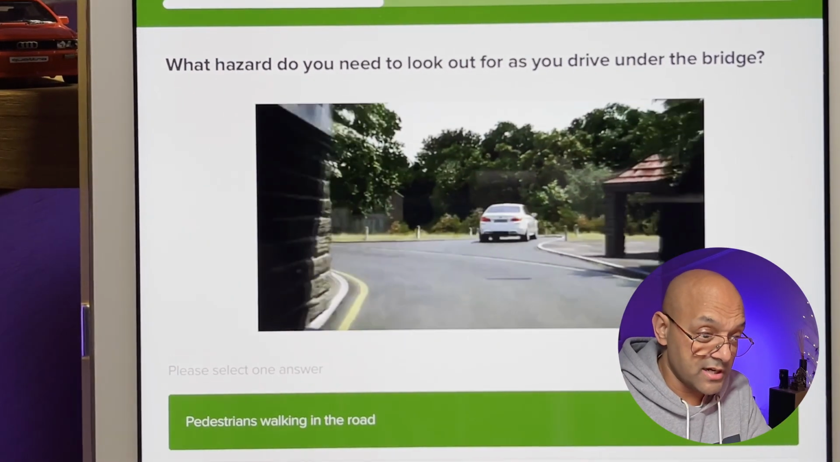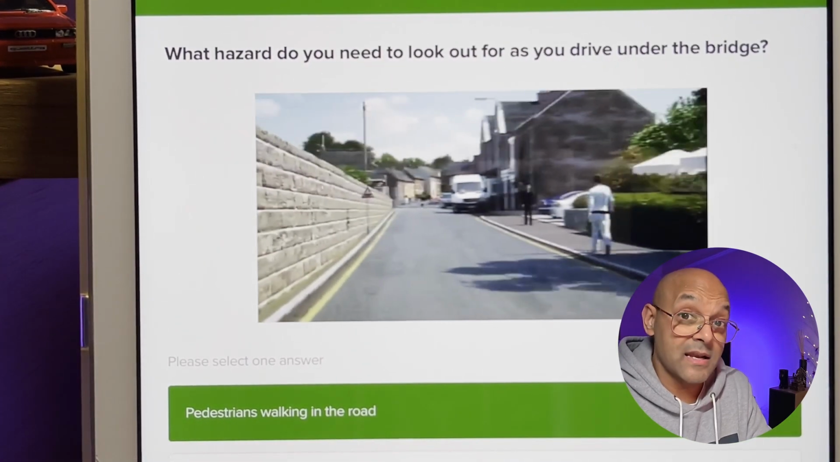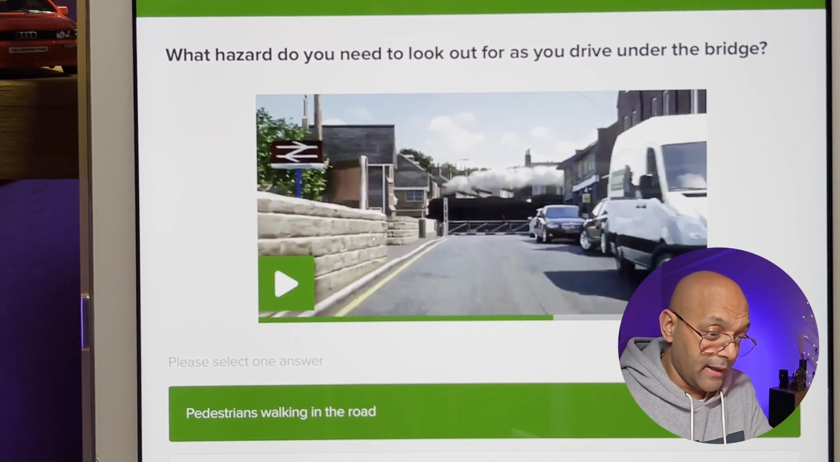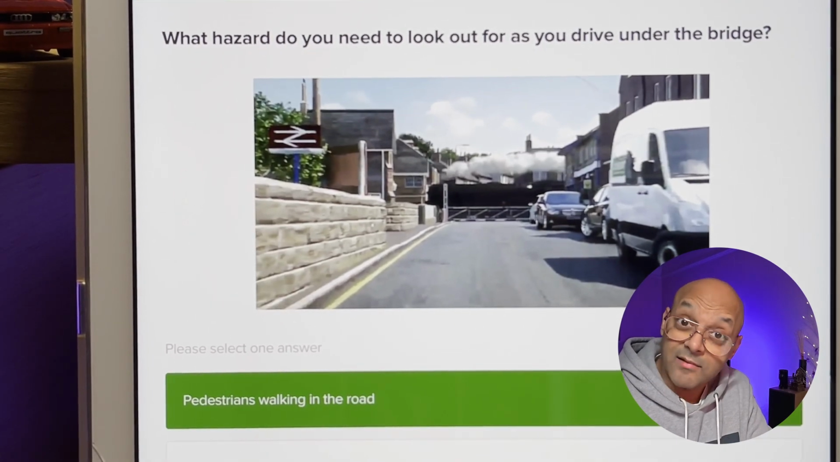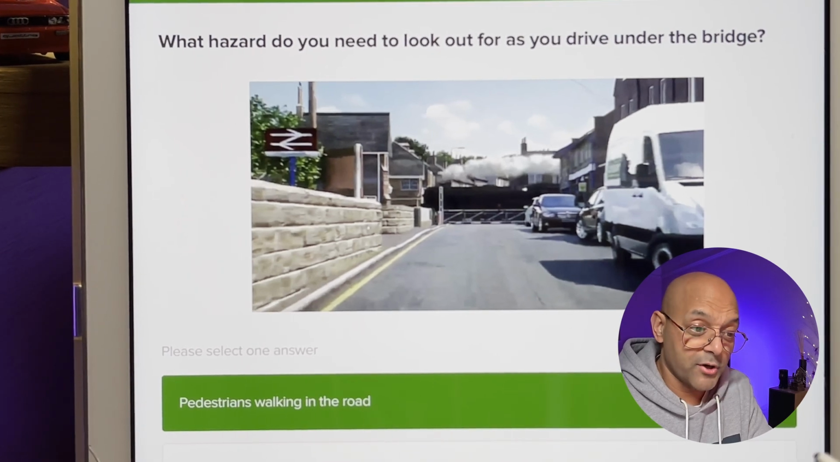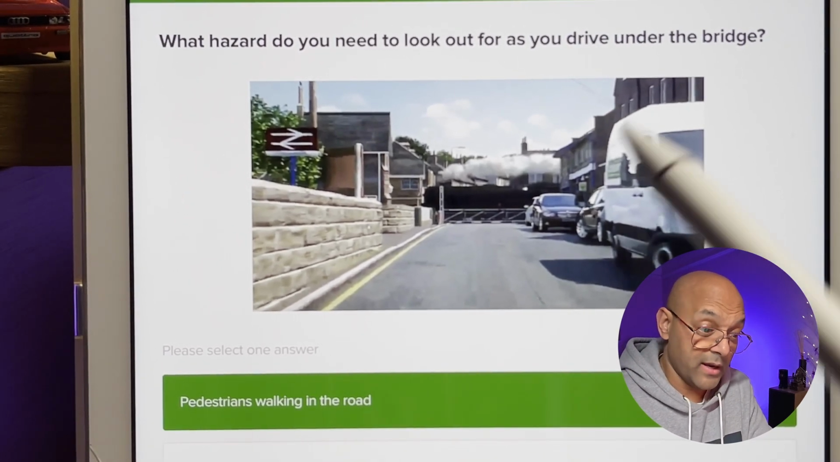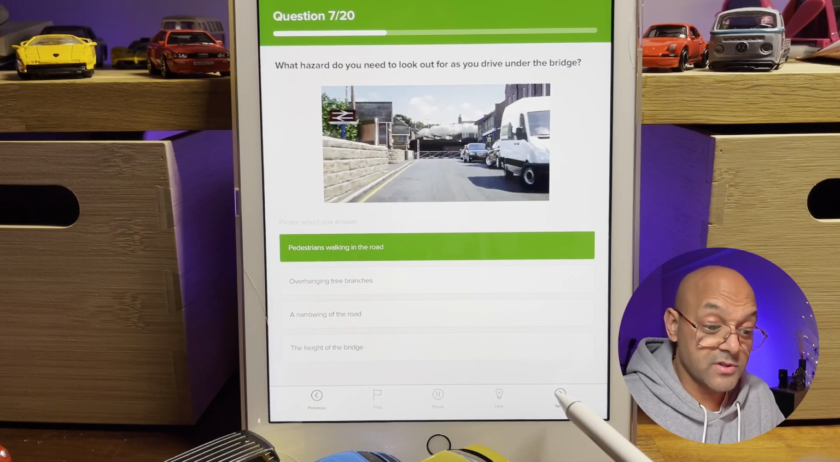It's the height restriction. And as we turn, there is a pedestrian there walking on the right side. And it is a narrow road as well. So the best option is, yeah, pedestrians. The other options, overhanging tree branches, narrowing of the road. Yeah, it is narrow. That is a hazard in itself. The height of the bridge, we're in a car, so that doesn't really affect us. So we are going to go with pedestrians walking in the road because that sign warned us so.